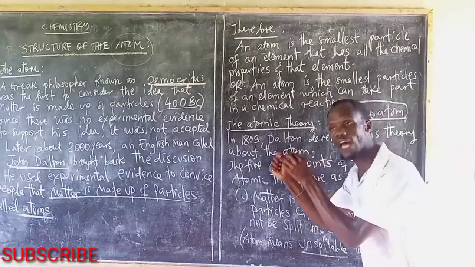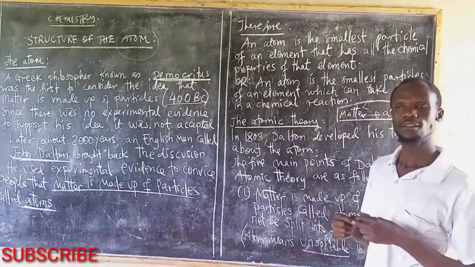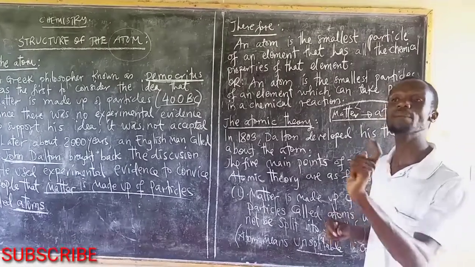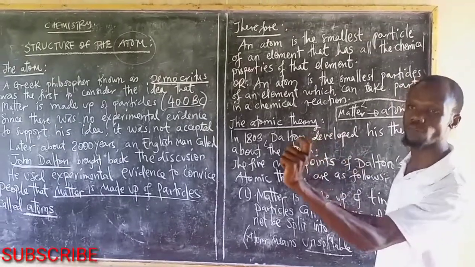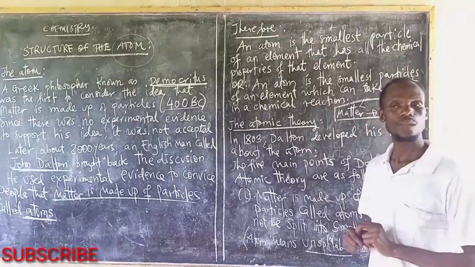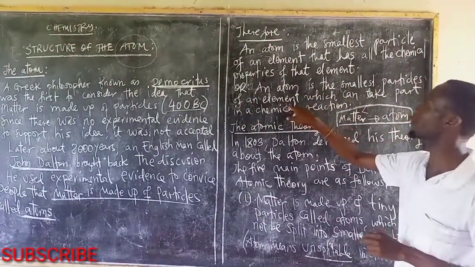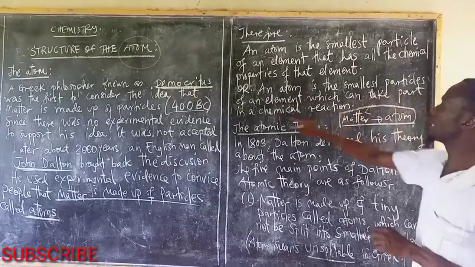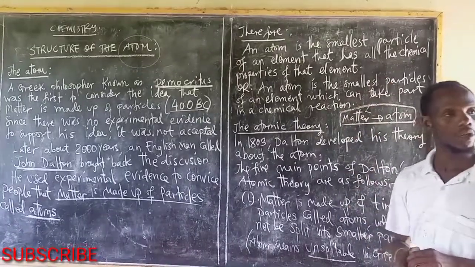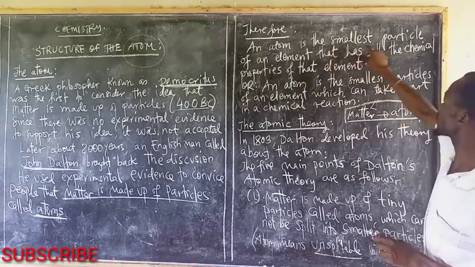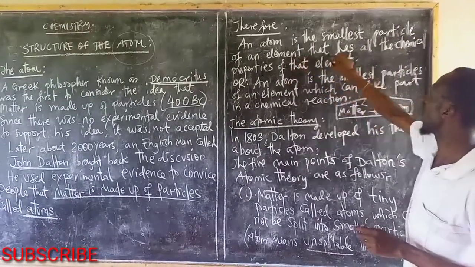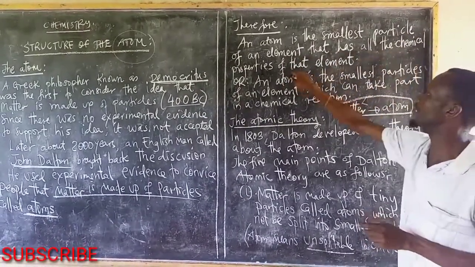How does it react with other elements? That is the chemical properties of oxygen. That is why we say an atom is the smallest particle of an element which can take part in chemical reactions, or in other words, the smallest particle of an element that has all the chemical properties of that element.